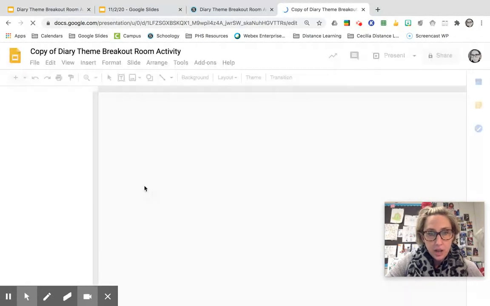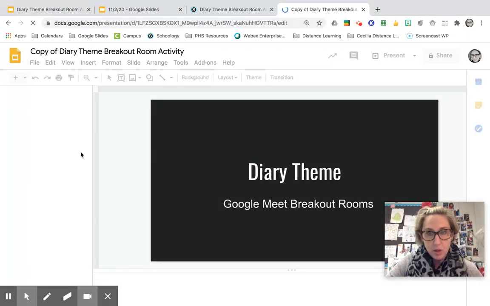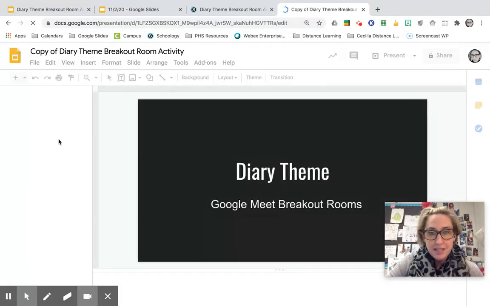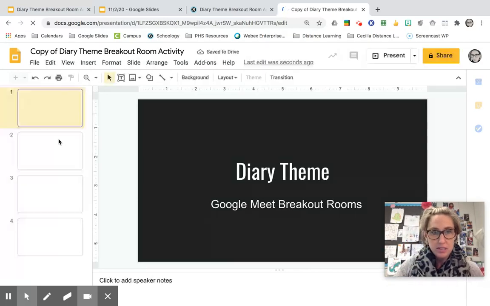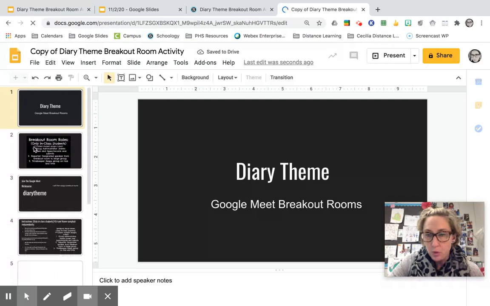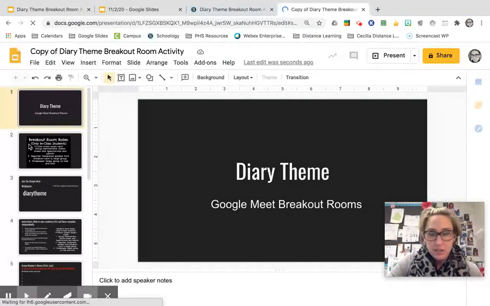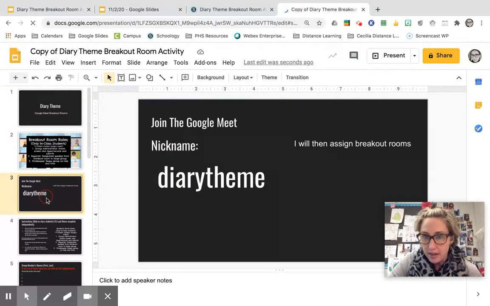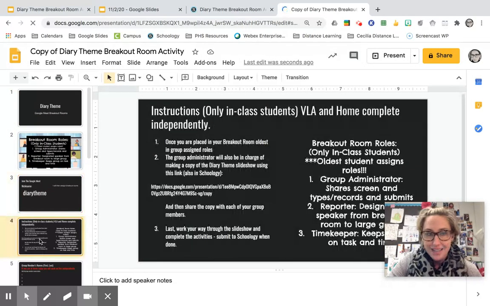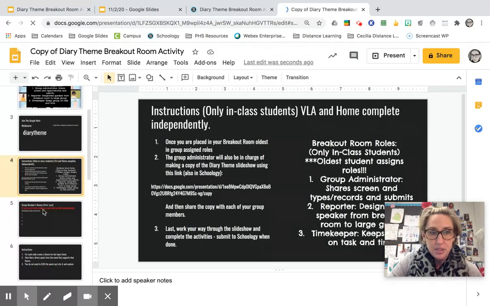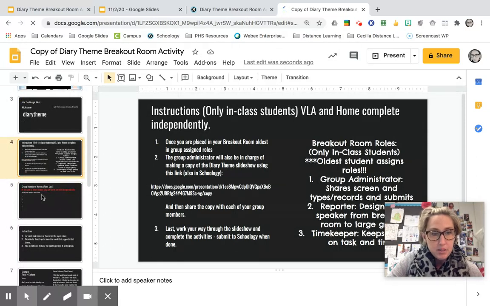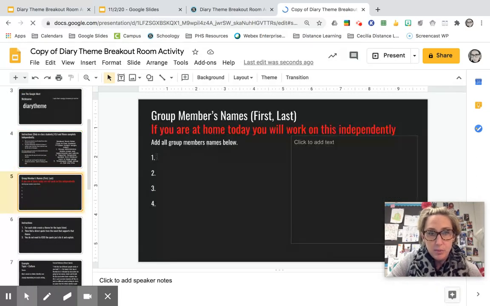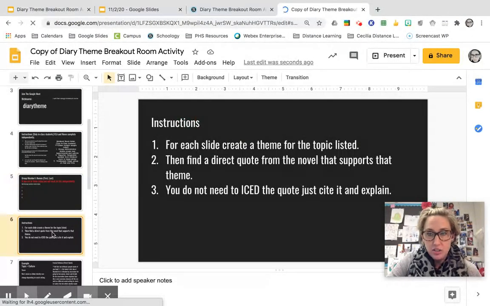Now your job today is to be working through this activity. I'm going to skip the portions for you guys at home that only have to do with my students in class, because you're working on this independently. And so this first slide here, talking about breakout room roles and how to get into the breakout rooms, that is not applicable to you. So you can skip right through that. But starting on slide 5, you're going to be writing your name here because you're working independently. And then the instructions are on the next slide.